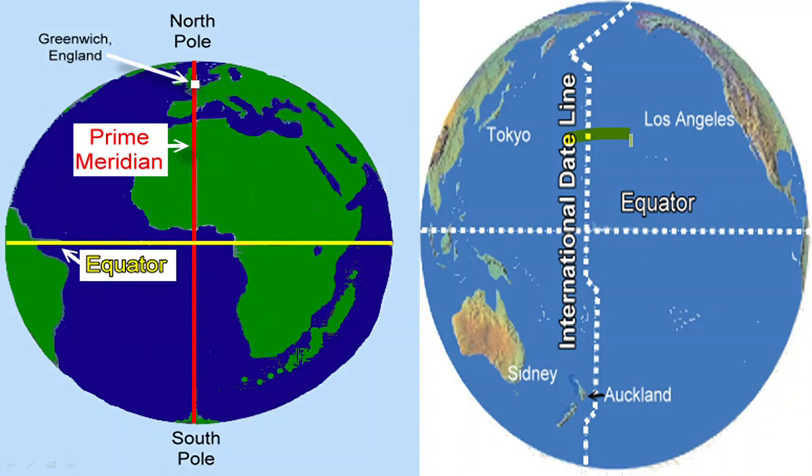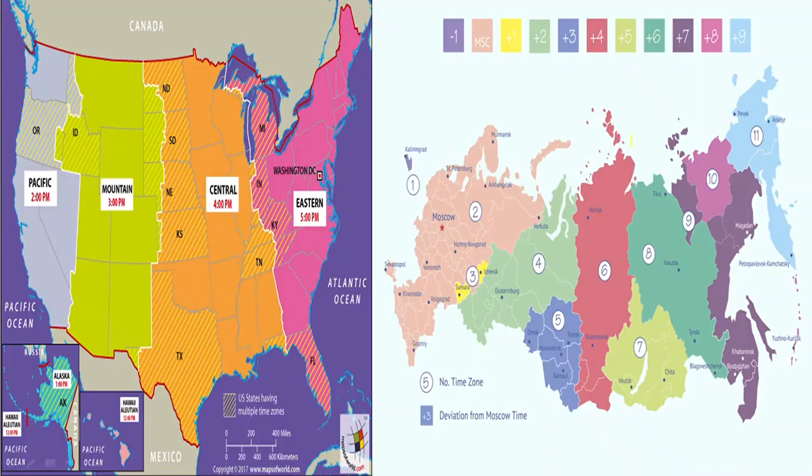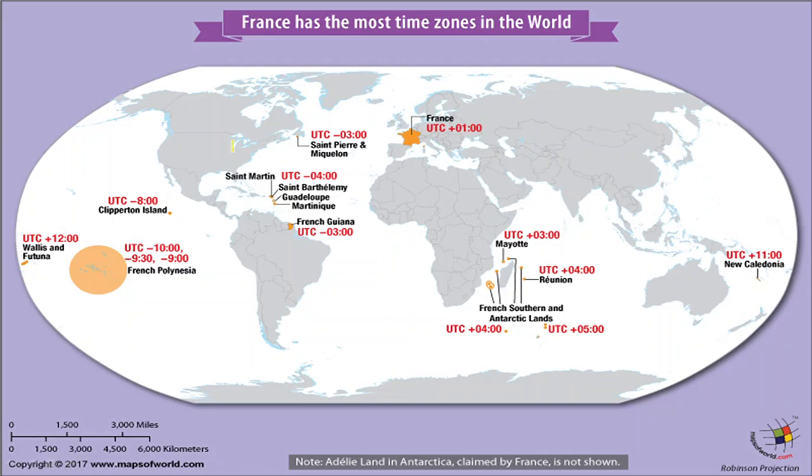So countries, as per their conveniences, as per their choice, have chosen to remain at east or west side of this line as per their trade relations. It is all up to them. Okay, so that is about the concept of international date line, why it is not a straight line. We talked about time zones, and we learned that we have Russia with 11 different time zones that they follow. In US we have 6 different time zones, so countries can have more than one time zone also. The most number of time zones are in France, highest number of time zones.